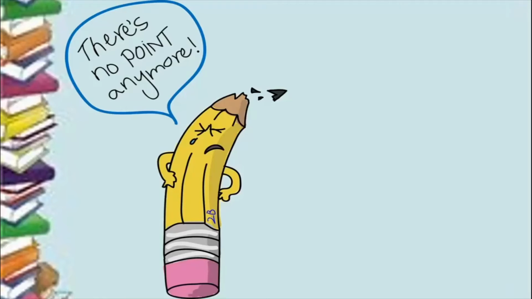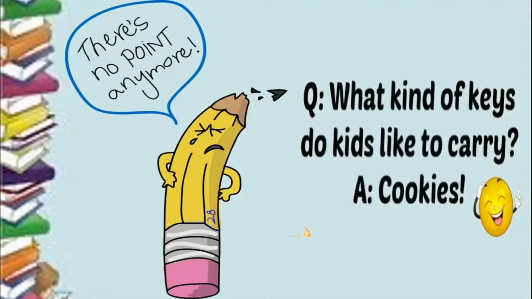And one last example. What kind of keys do kids like to carry? So kids, small children, what kind of keys do they like? So they like cookies. So this is what is meant by pun. When you play with words and you create humor, you create wit, that is called a pun.